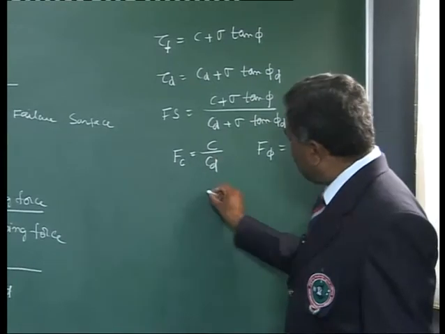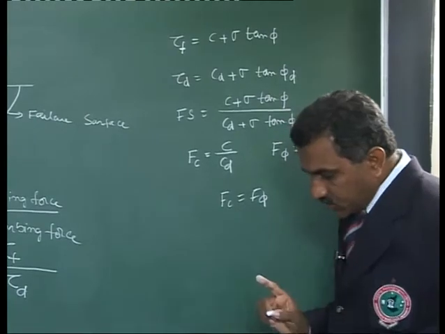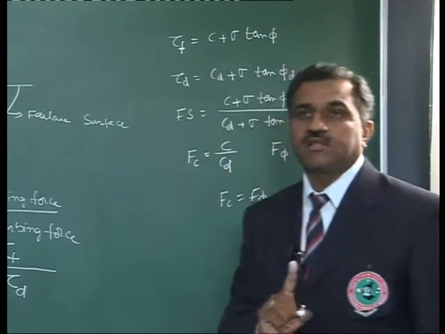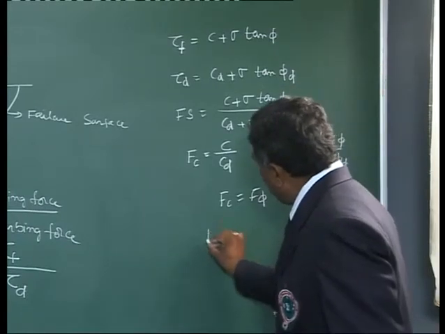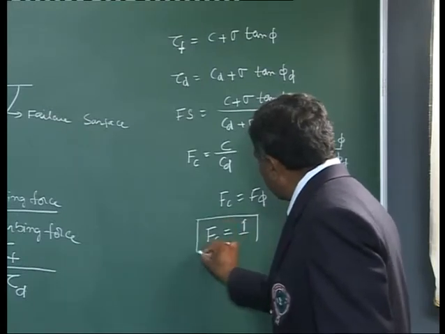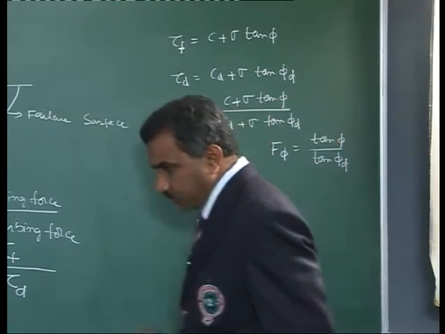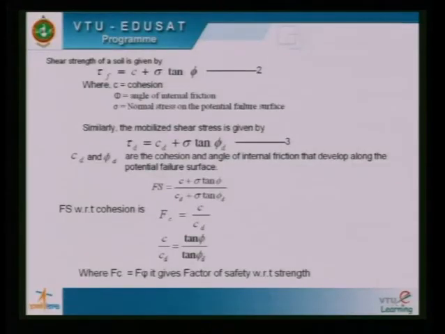When Fc equals F phi, then that gives the factor of safety with respect to strength. Now, when my factor of safety tends to 1, then I say the slope is on the verge of failure. So, factor of safety we need to calculate. Try to see that factor of safety is greater than 1. When factor of safety is close to 1, then there is a tendency for the slope to fail.